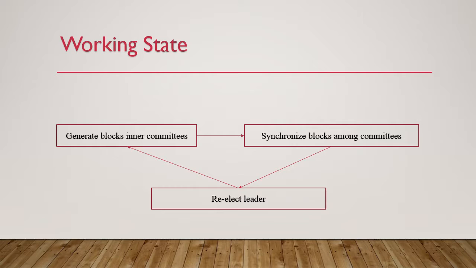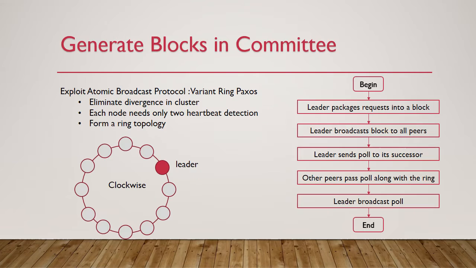First, we will show how the system works in working state. In working state, the main task for the service network is generating blocks. Just like any other sharding blockchain, generating blocks requires 3 steps: generating blocks in a committee, synchronizing blocks between committees, and re-electing the leader for each committee.